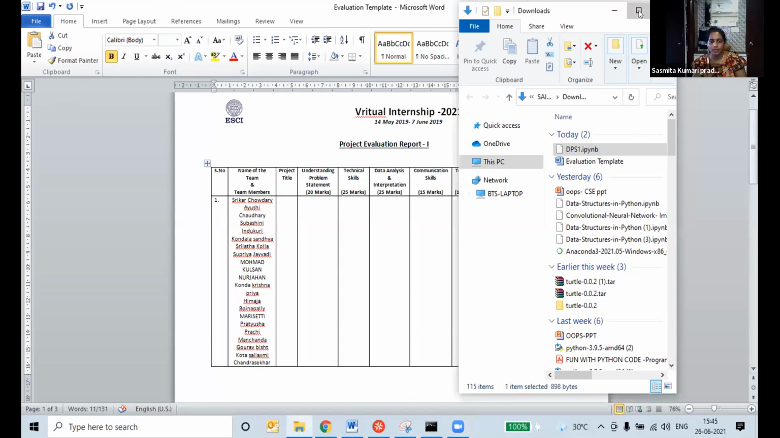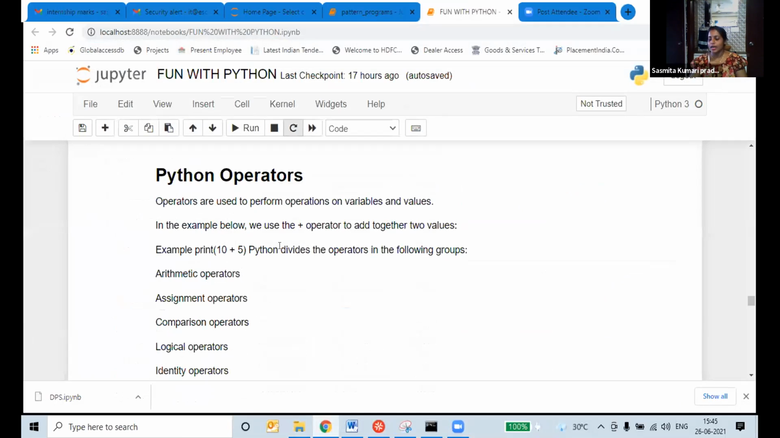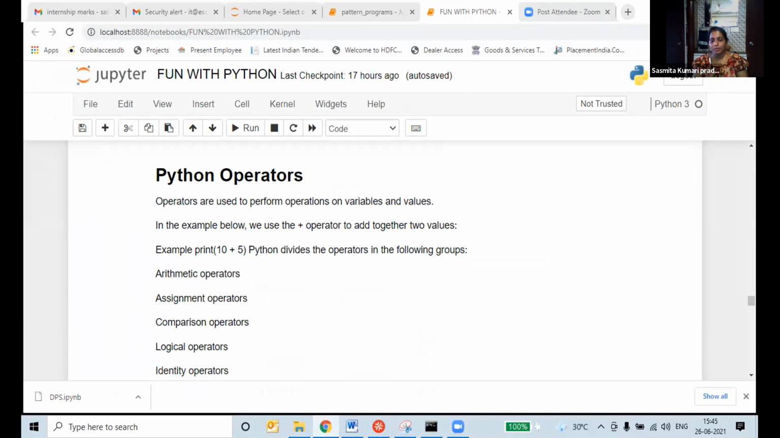I will share my screen. Today I will tell you the operators. What is the meaning of operator? There are 2 things here. Is my screen visible? No, ma'am, you haven't shared. Yeah, I will share that. Yes, ma'am, now it's visible. Okay, now I'll tell you the operators. What is the meaning of operator? See here.